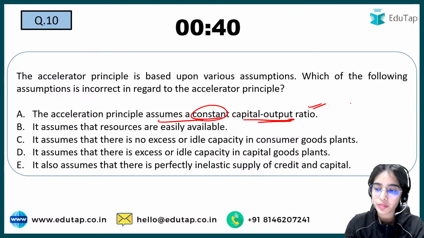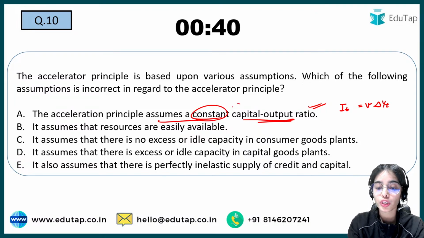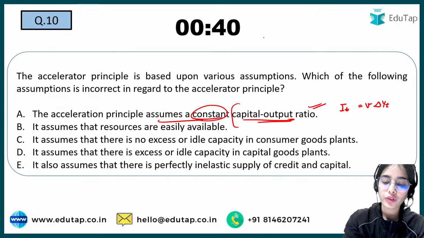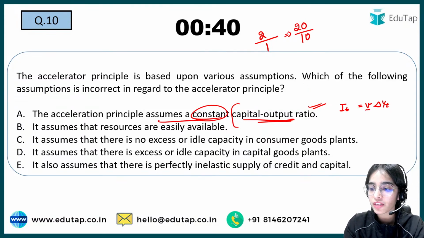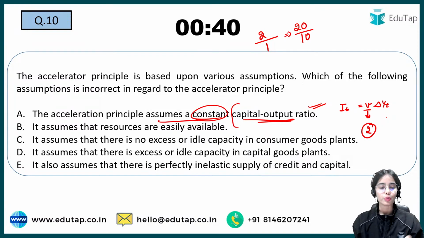See, the accelerator principle says that to increase the output, you will have to do the investment. Okay, that depends upon your capital to output ratio. So if you require 2 capital to produce 1 output, that means to produce 10 extra output, you will require how much of the capital? You will require 20 capital. Okay, so that means the value of the capital to output ratio is 2. The value of the capital to output ratio is 2, and that is considered constant in the accelerator principle.